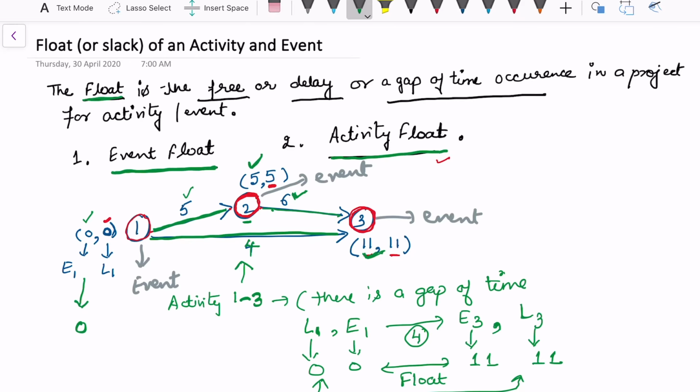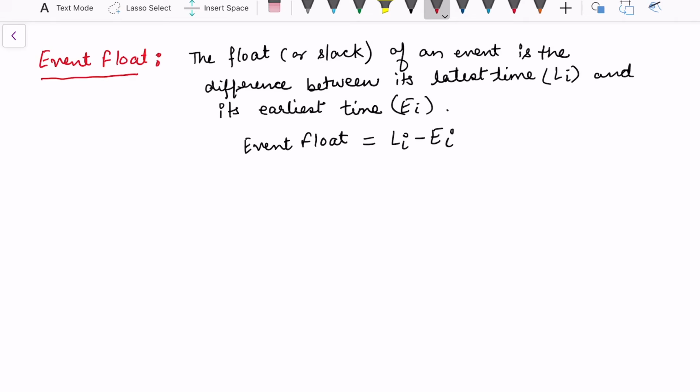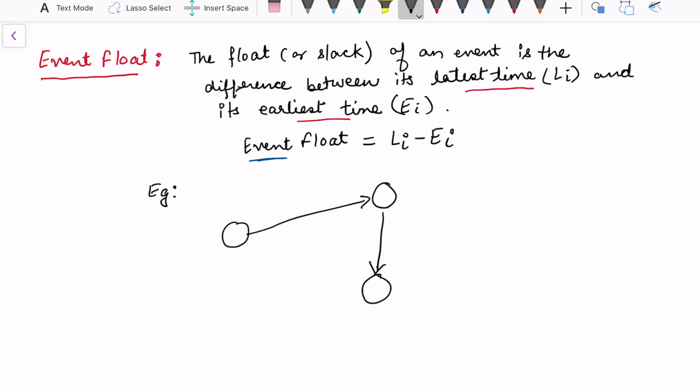Let us first define event float. Event float, or slack of an event, is the difference between the latest time and the earliest time. So for example, let us now consider a case. We have here a small project, and suppose this is node 2. At this stage, E2 is 8 and L2 is 10. I'm only focusing on event float because it is an event, so I don't want to consider the activities in between. Now, assuming that E2 is 8 and L2 is 10, anything that we want to start after this node 2 can be started after 8 days.